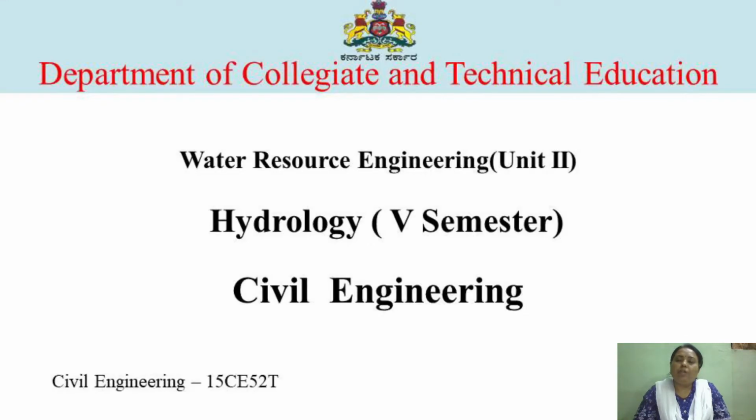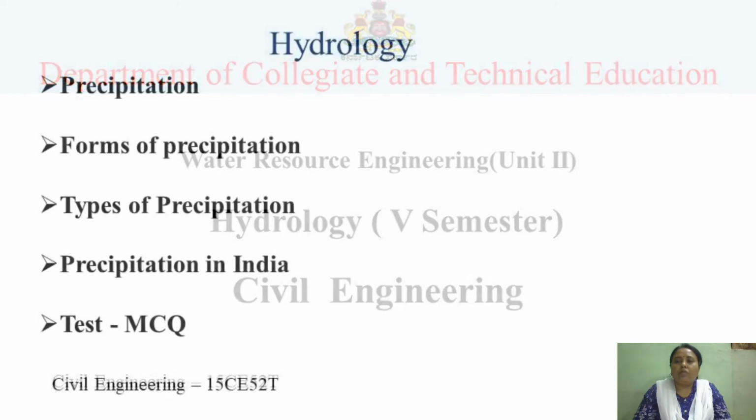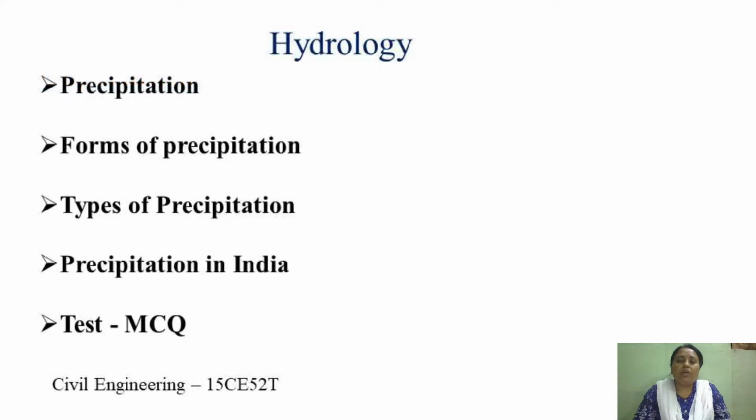Welcome to the study of hydrology. In the last session, we have studied about the hydrological cycle, the process involved in it, where the precipitation results and how it plays an important role. So in today's topic, we'll be discussing precipitation, how precipitation occurs in nature and the forms of precipitation. There are different forms of precipitation, so that we'll be studying here.